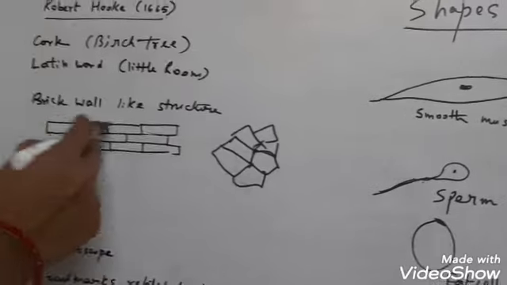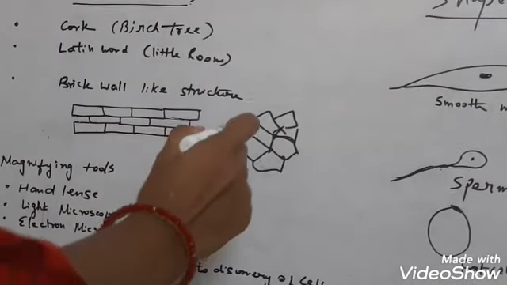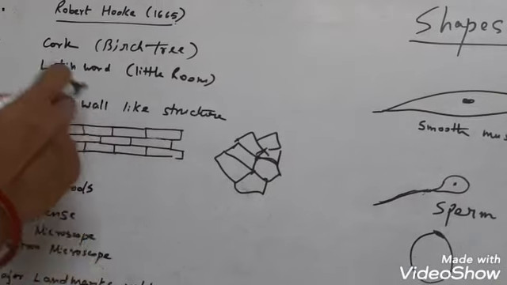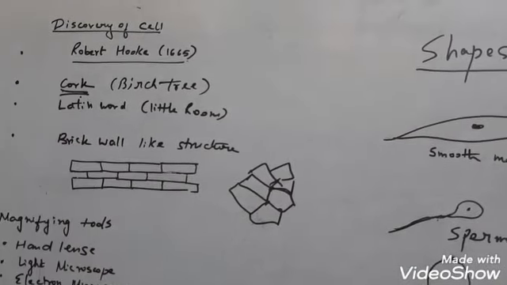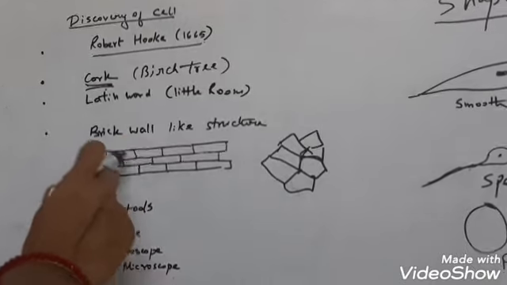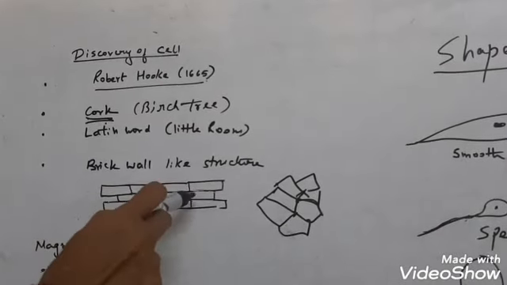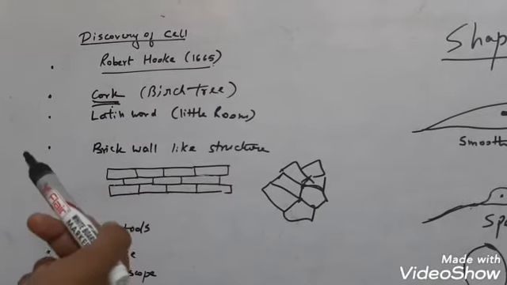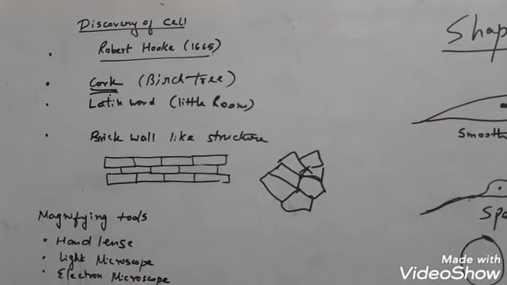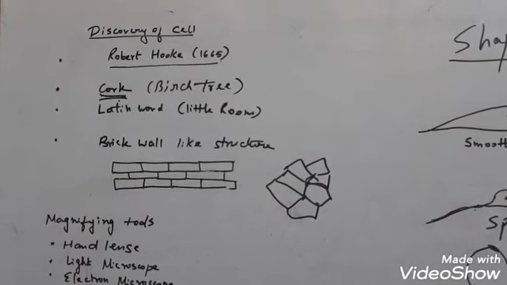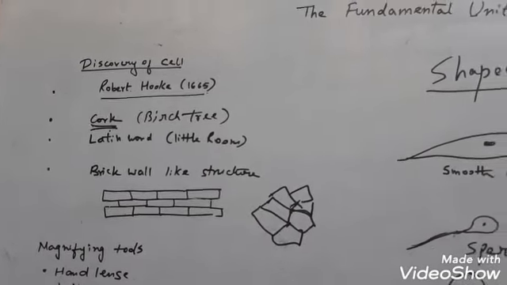Now see, here I have not drawn any nucleus. Why? Because Robert Hooke saw the cell in a dead state because it was a cork. Now cork is the non-living part of a plant. So this cell was dead. Only the cell wall was there. So he only viewed the cell wall. In the latter part, he went through many activities and later many scientists discovered the various parts of the cell and even the living cell was discovered far later.